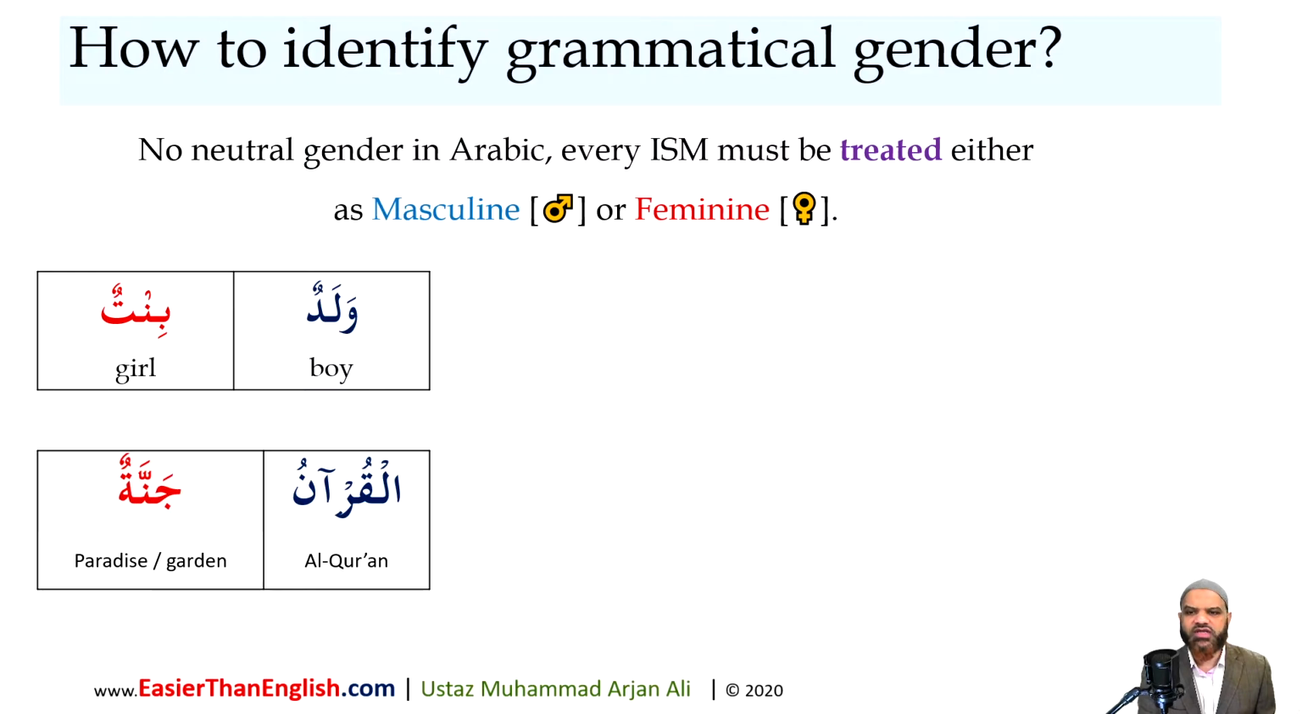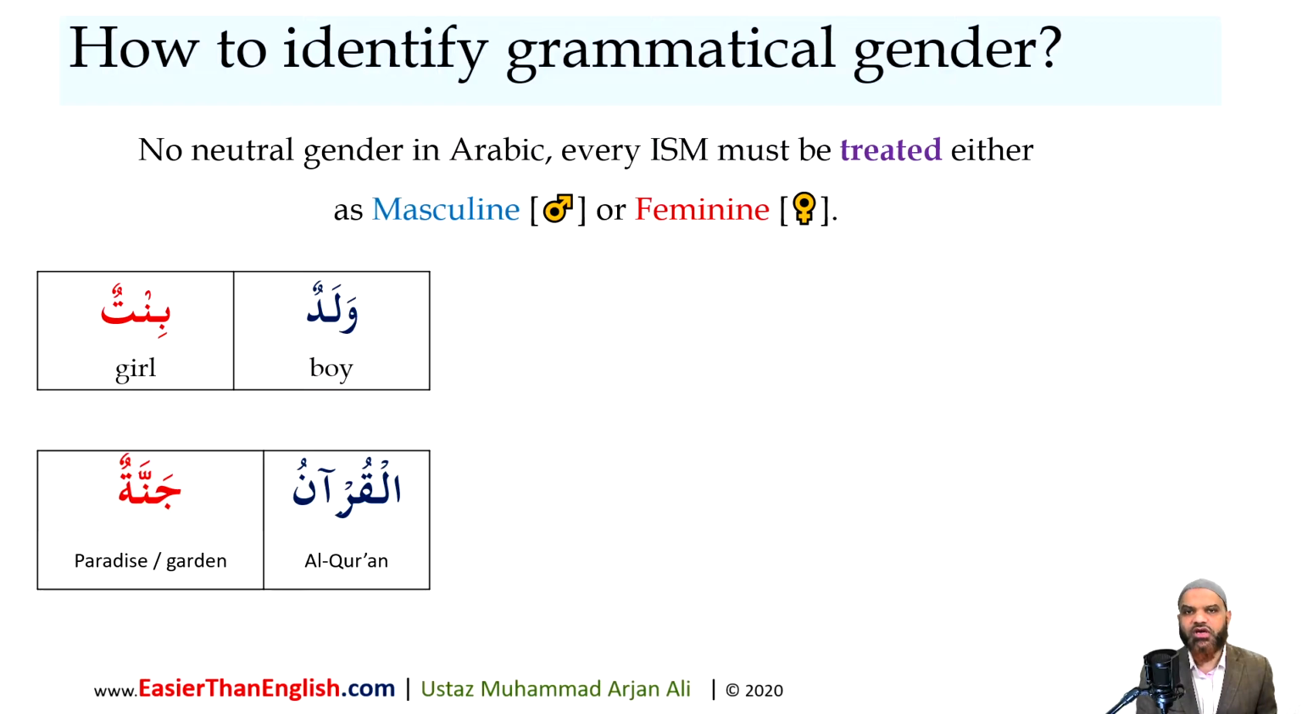So when we have words like, for example, waladun, a boy, bintun, a girl, we can treat them as masculine or feminine based on their natural gender. But what do we do with words like Al-Qur'an, the Qur'an, or Jannah, paradise or garden? Do we treat them as masculine or do we treat them as feminine? This area causes a major confusion for English-speaking students.